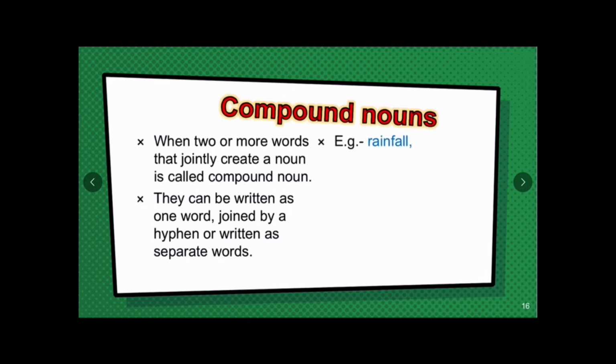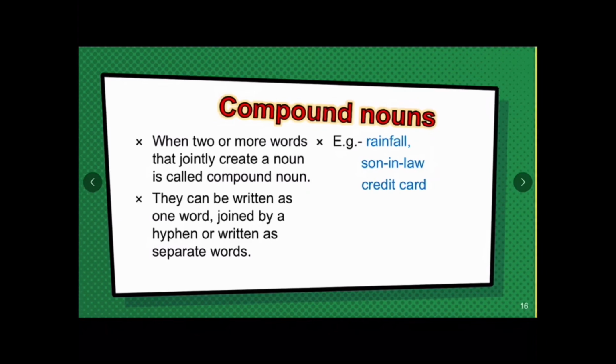For example, rainfall. Here, rainfall is written as one word. Son-in-law, here the word is joined by hyphens. And credit card, it is written as separate words. So these three are examples of compound nouns. So this is all about nouns.